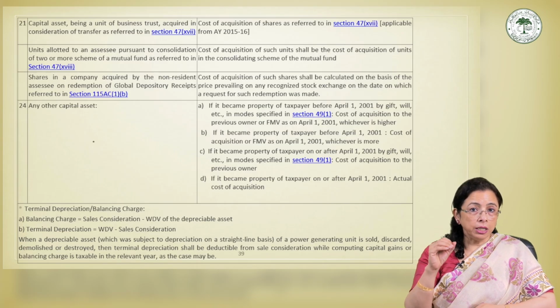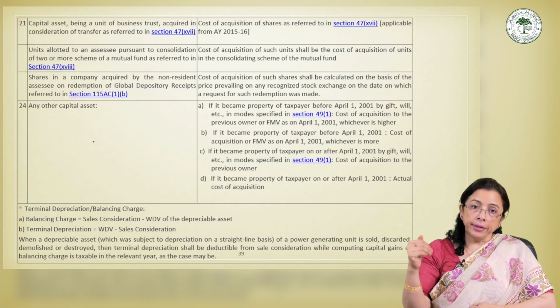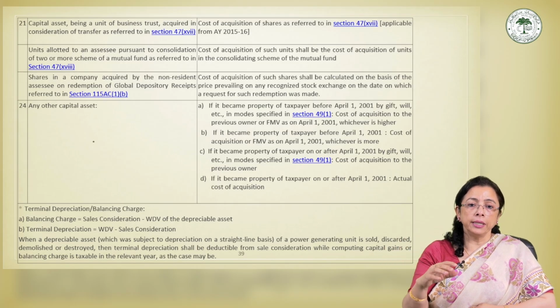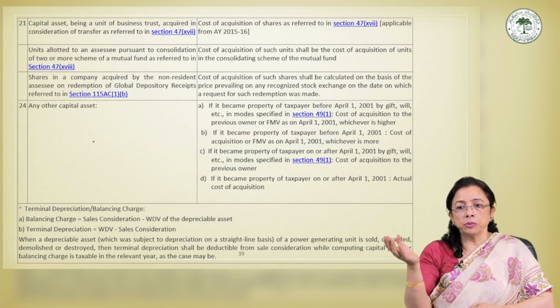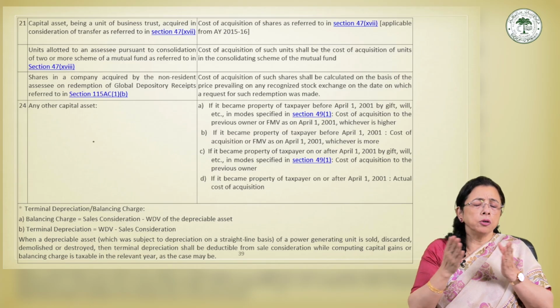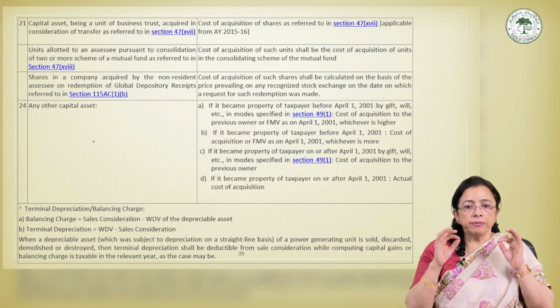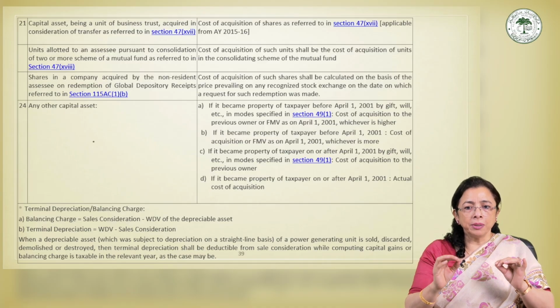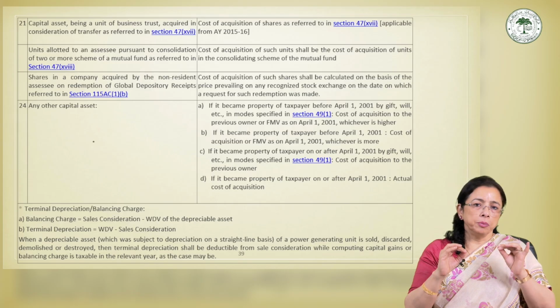These rules do not leave any loopholes. Whether the asset is acquired through inheritance, restructuring, consolidation, demutualization, a business trust, GDR redemption, or corporate reorganization, the law provides very specific rules to determine an equitable and consistent cost basis.